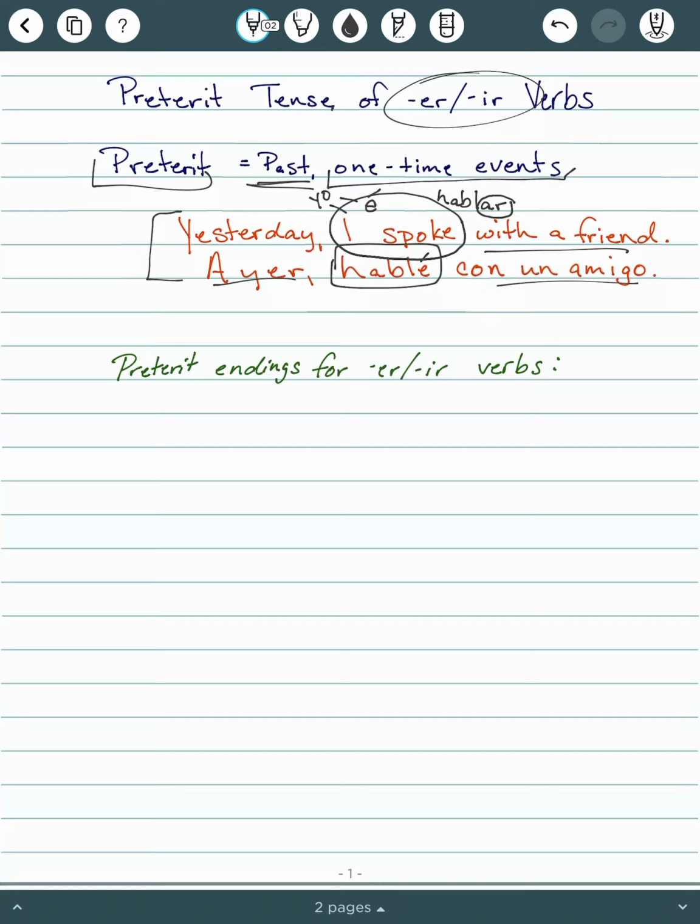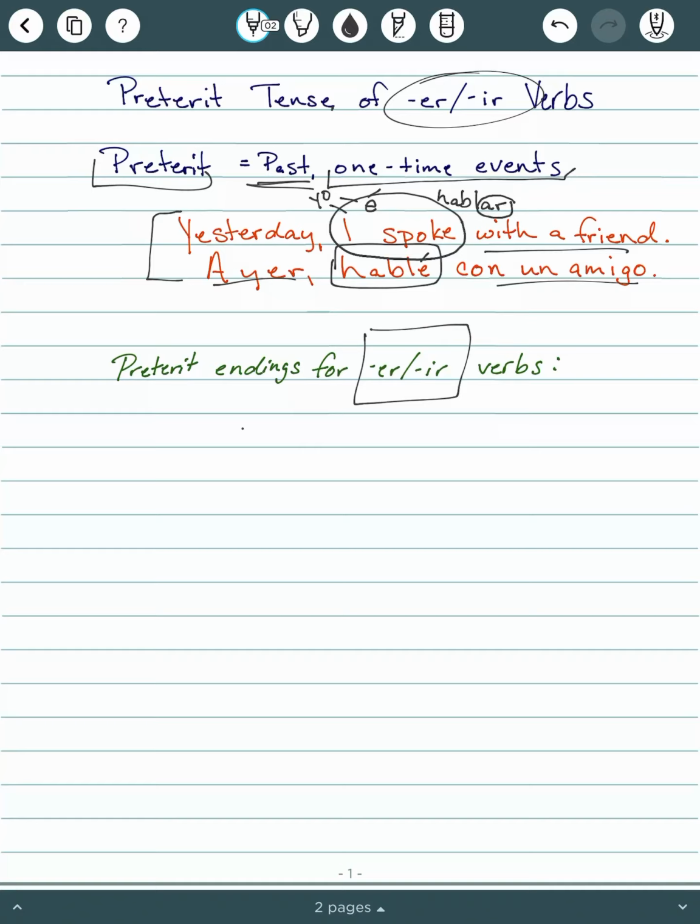So preterite endings for ER and IR verbs, good news. ER and IR, they share the same endings. So you've memorized your AR verb endings. Now we've just got one more set for ER and IR combined. But it works the same way. You will take off the ER or the IR and then add your endings. So let's look at our endings.